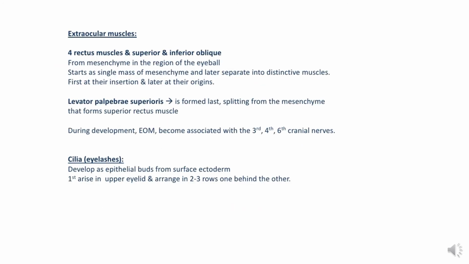Extraocular muscles, the four recti muscles and superior and inferior oblique muscles, how they form from the mesenchyme in the region of eyeball, start as a single mass of mesenchyme and later separate into distinct muscles, first at their insertion and later at their origins. And the levator palpebrae superioris is formed last, splitting from the mesenchyme that forms the superior rectus muscle. Now the eyelashes, they develop as epithelial buds from the surface ectoderm, first arise in the upper eyelid and are arranged in 2 to 3 rows, one behind the other.